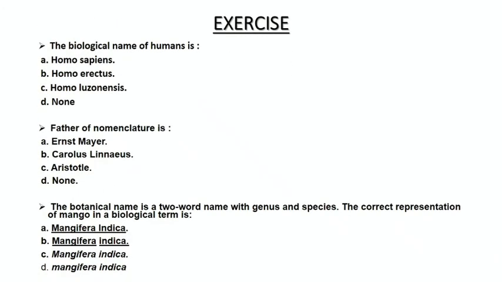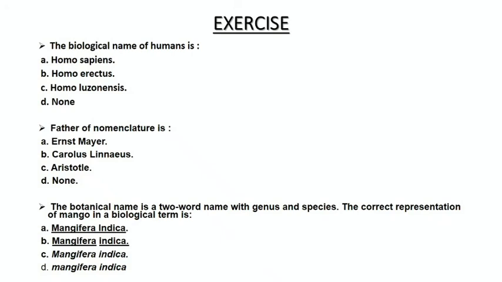Based on today's lecture, I have a small exercise for you. First question of today's exercise: the biological name of humans is A, Homo sapiens, B, Homo erectus, C, Homo luzonensis, D, None.